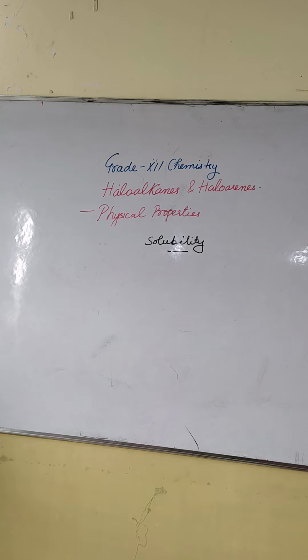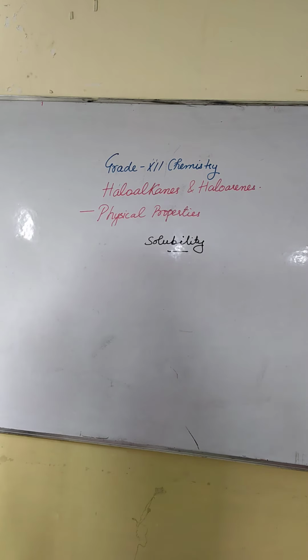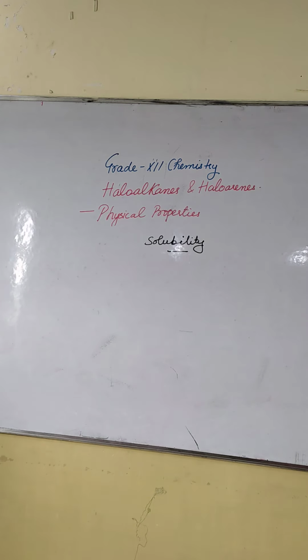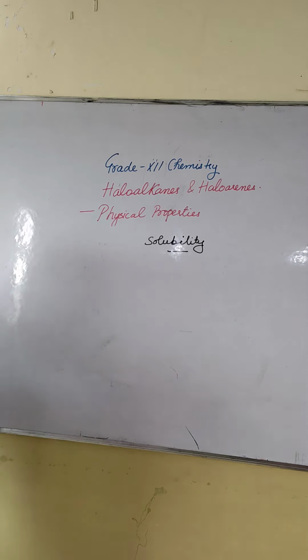Next is density. The density of bromo, iodo and polychloro derivatives is more than water, so they are heavier than water. The density also increases with the increase in carbon chain and with the change in halogen atom. That's all about the physical properties.